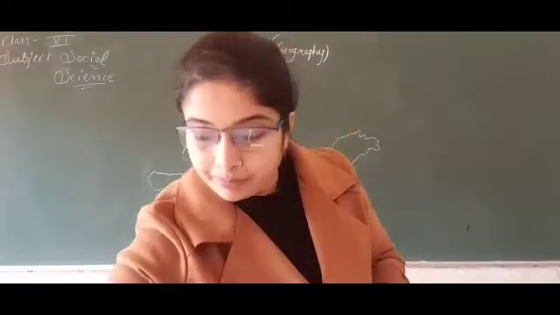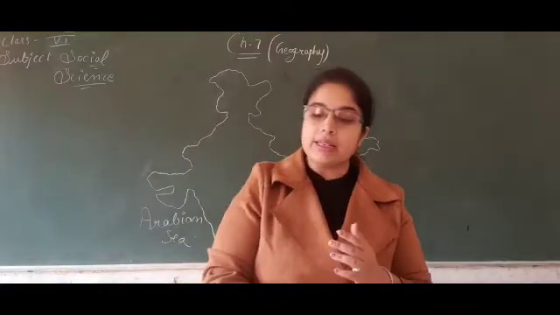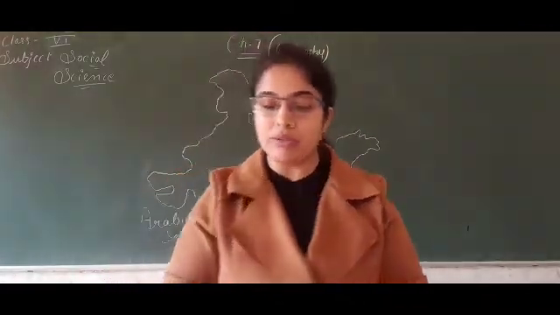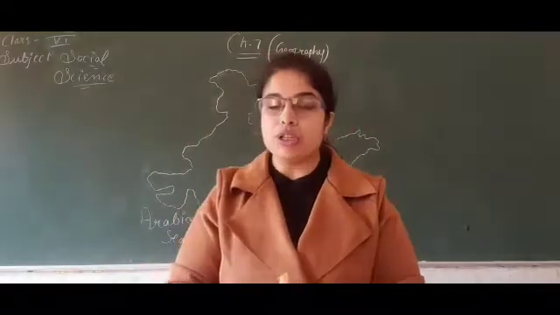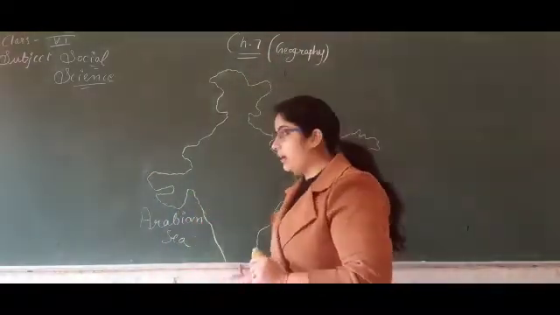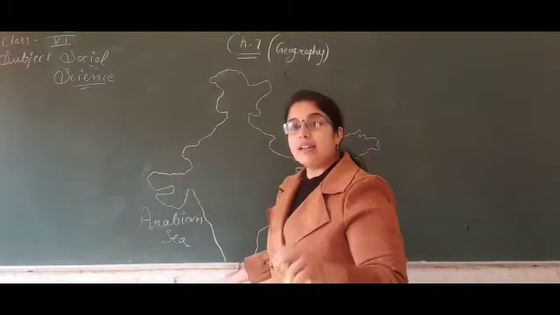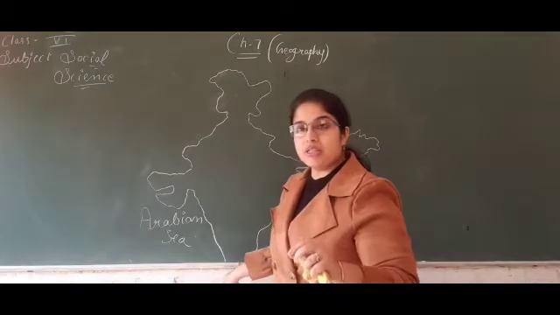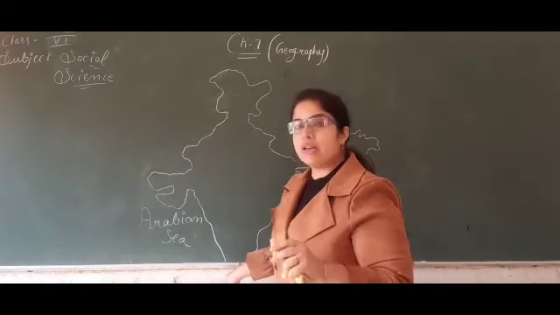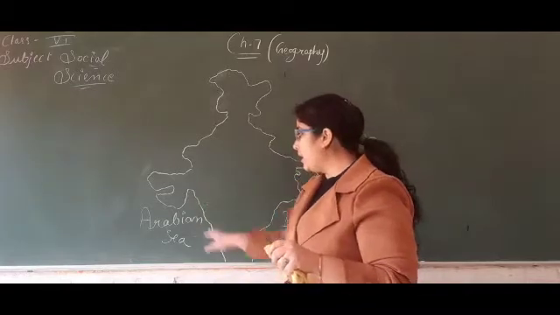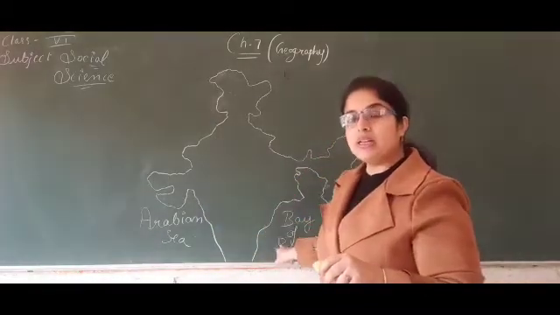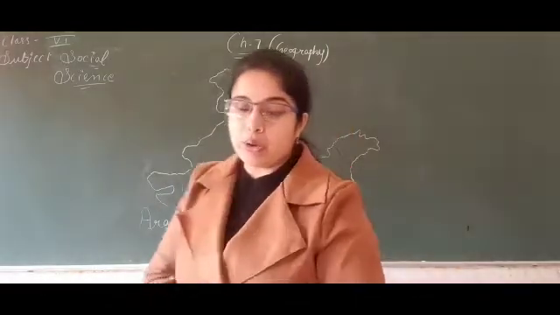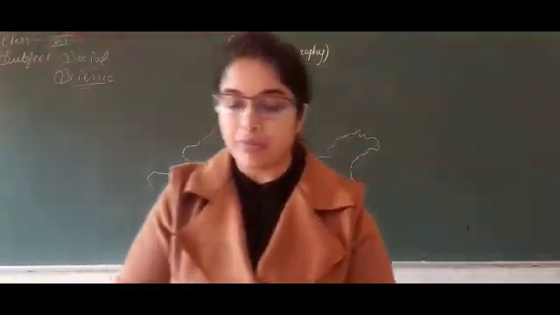Okay? So, it is clearly visible that an extension of the Indian Ocean lies to the south of India. That's why we call it a peninsula. Our country is counted as a peninsula. What is a peninsula? A peninsula is a land area that is surrounded by water on three sides. So India is counted as a peninsula.